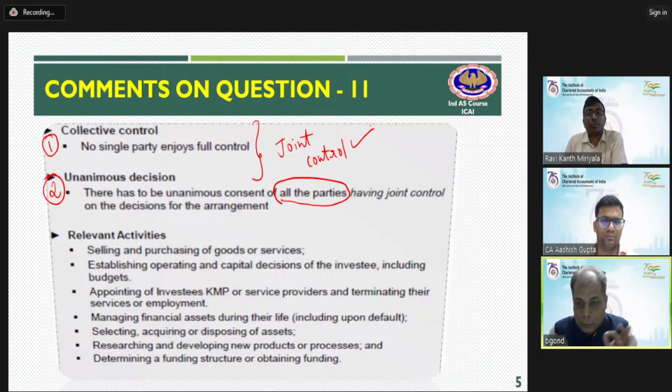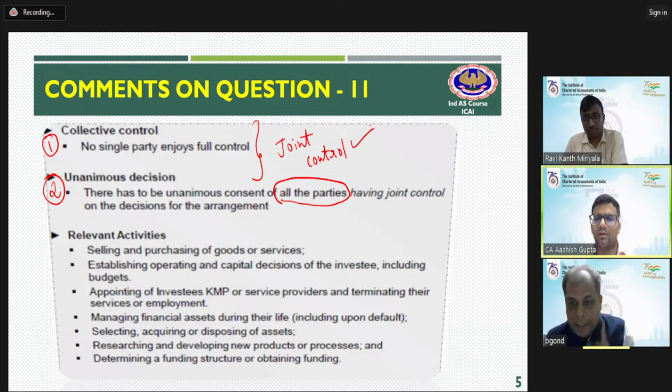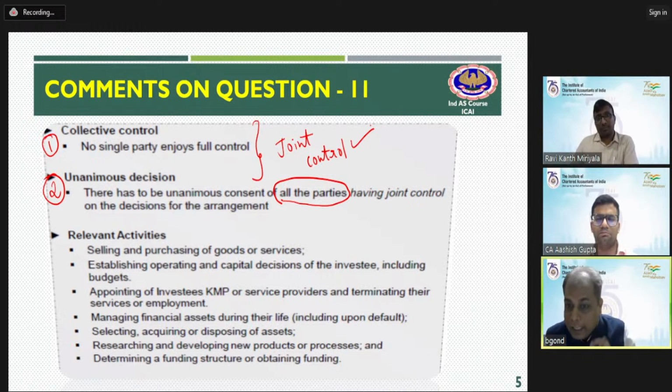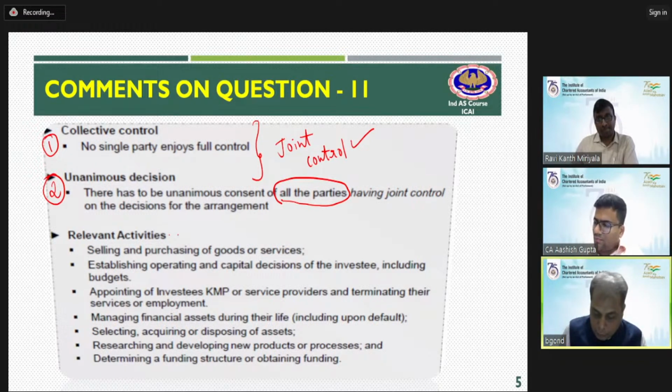Now we are supposed to ask AB Limited and BC Limited, are you fulfilling this criteria? Is there a collective control? But as you have told in the question, there is a unilateral ability to make all decisions. That means there is no collective control and no unanimous decisions. So this would not be a case of joint control, and we can look at the relevant activities which they've asked about.